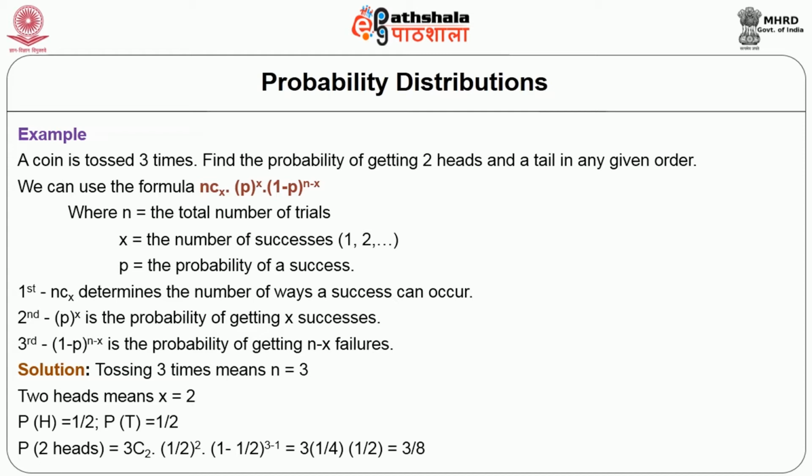How do we get 2 heads in 3 tosses? The probability of 2 heads is 3 combination 2 into half to the power of 2. Applying the same formula, you get the probability 3 by 8. Okay, this is all about the normal curve and normal probability distribution function.